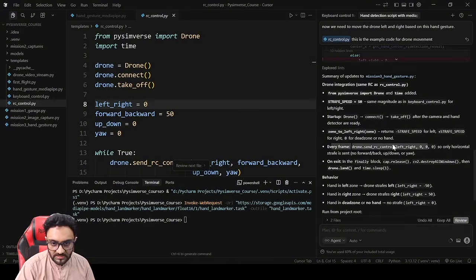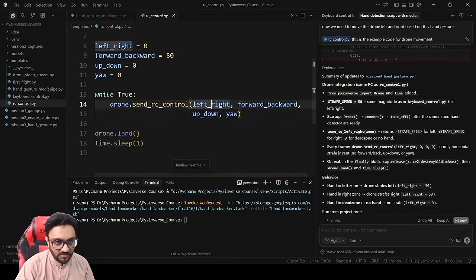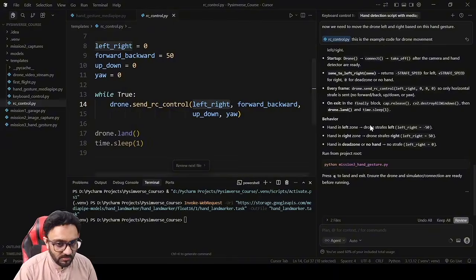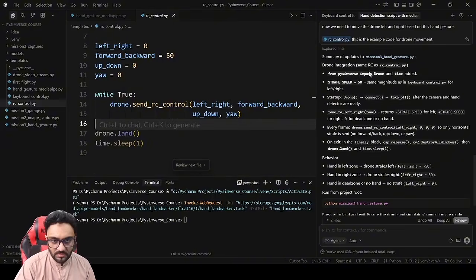Every frame we are sending the left and right, which is the first one. There you go. That's correct. And on exit, it will land the drone. Okay, so that's pretty good. And it is using the speed of 50. So, and that's your variable as well for the speed.